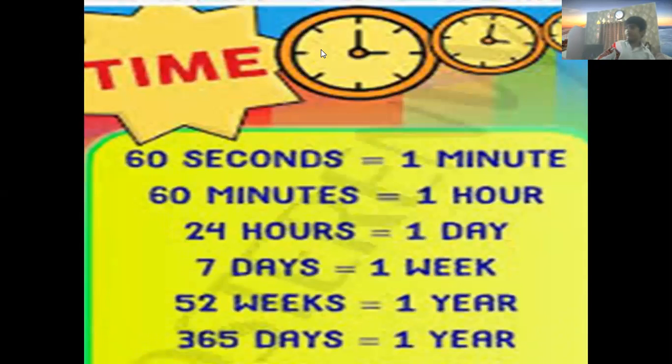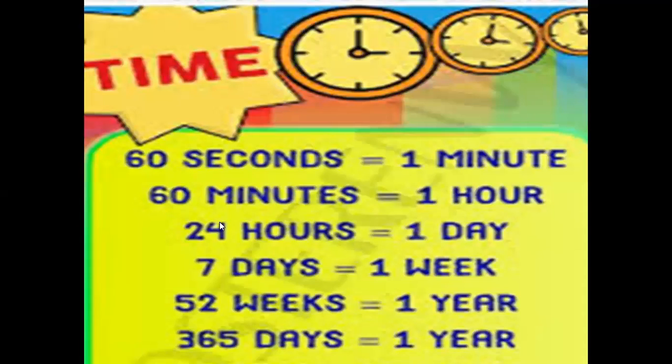Before starting to convert the units of time, we should know the standards of units of time. So we all know that in a clock there are seconds, minutes, hours, and these hours make a day. And we all find this time in a clock. And when we come to the days, weeks and year, we find them through the calendar.